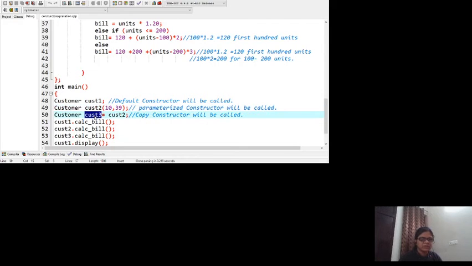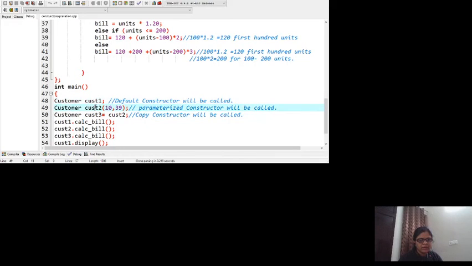I have created another object cust3. I want to create a copy of cust2 into cust3. What I am doing is equal to cust2. It has an entirely different syntax because it is creating a copy of an object, a customer object. It will automatically call the copy constructor. So look, the three types of constructors. The call is implicit. There is no explicit syntax to call the constructor like you have in functions. The use of them is different: without parenthesis and values, with values, and passing an object whose copy is to be created.